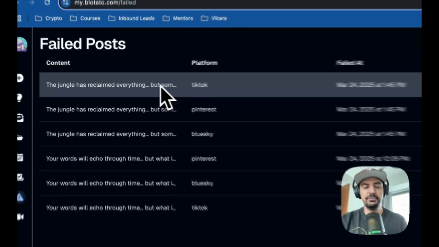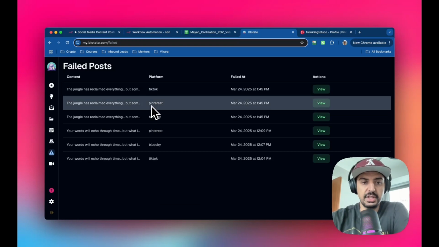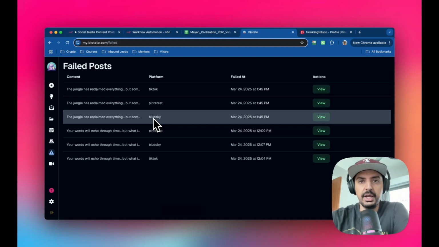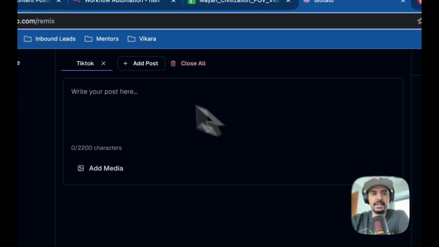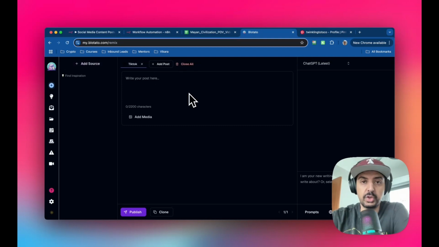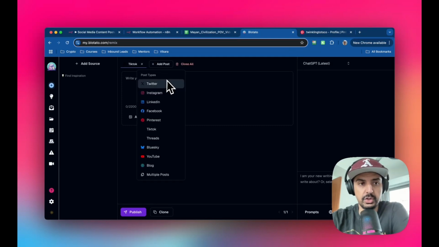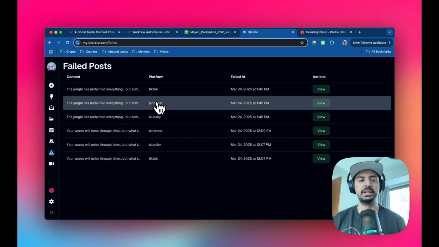So basically, it didn't fail because the automation failed, right? The automation works. The problem is that some of these platforms have very specific requirements for videos. Some of them, like TikTok, certainly Pinterest and Bluesky, you can't actually post video on there at the time of me recording this, okay? So what you can do is you can head over to Blotato and you can manually upload the content, and then Blotato will actually publish it for you with the correct specification, okay? Well, certainly with TikTok, okay? When it comes to Bluesky and Pinterest, you're probably gonna have to swap out video for image at this moment in time because they don't really support it, okay? So that's basically the automation in a nutshell.